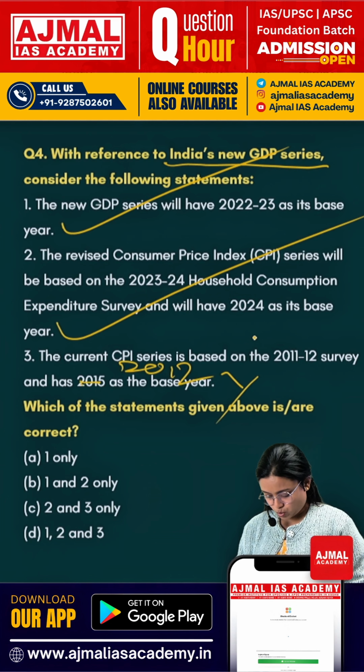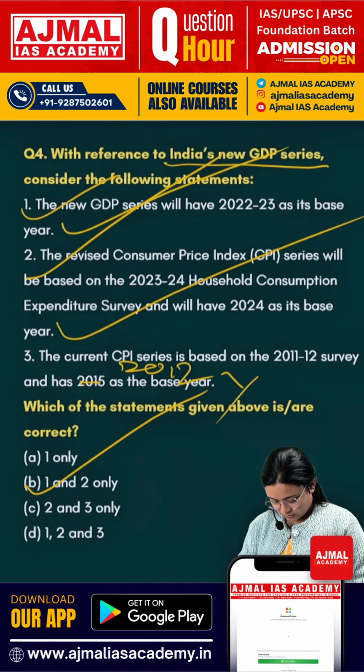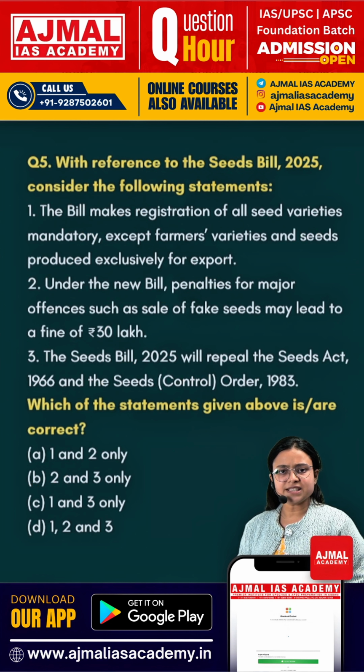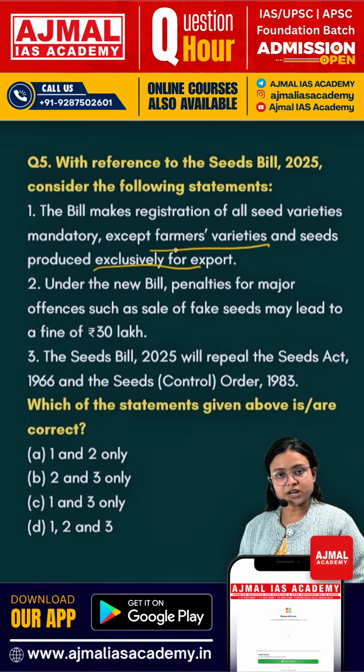So answer here becomes 1 and 2. That is B. Let's move on to the fifth and final question. The fifth and the final question is regarding Seed Bill 2025. Statement 1 says the bill makes registration of all seed varieties mandatory except farmer varieties and seed produced exclusively for export. This is a correct statement.